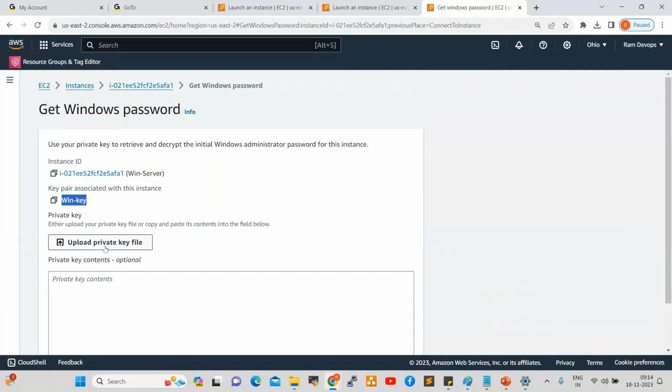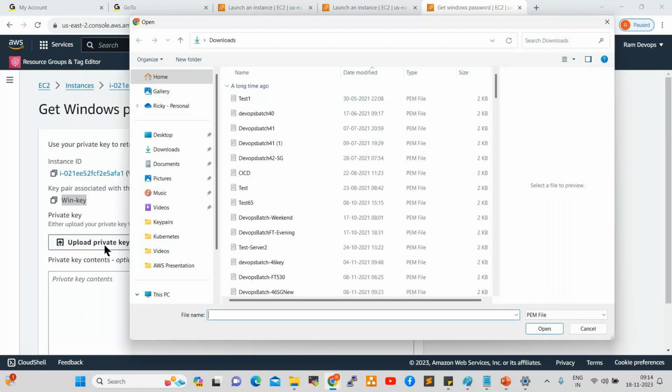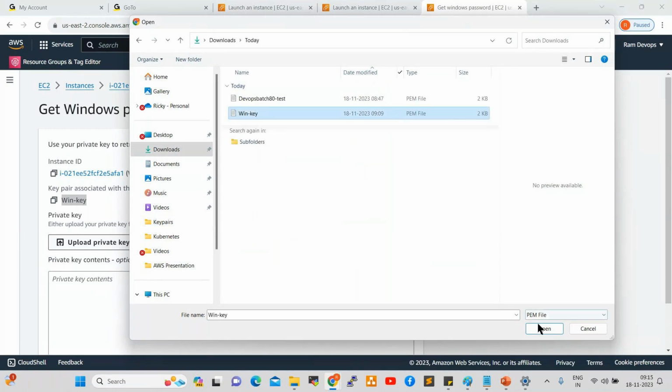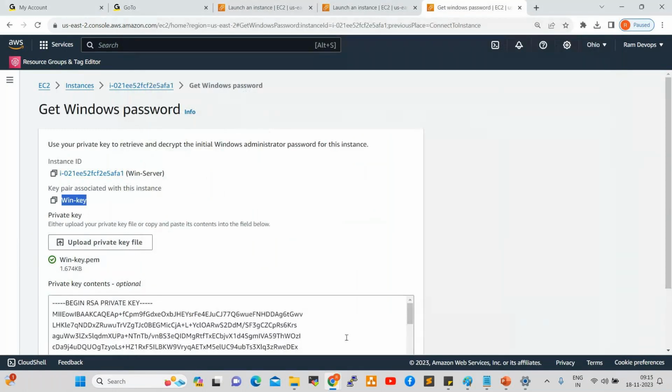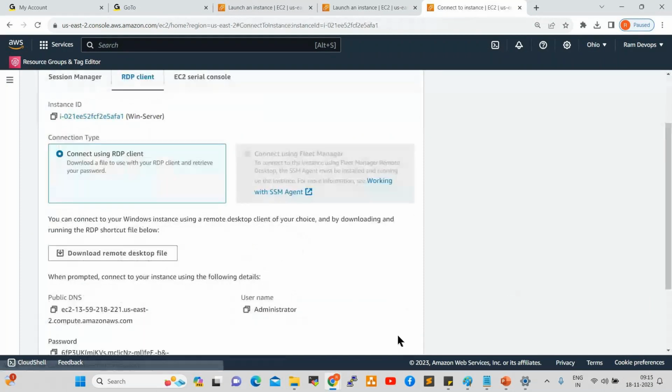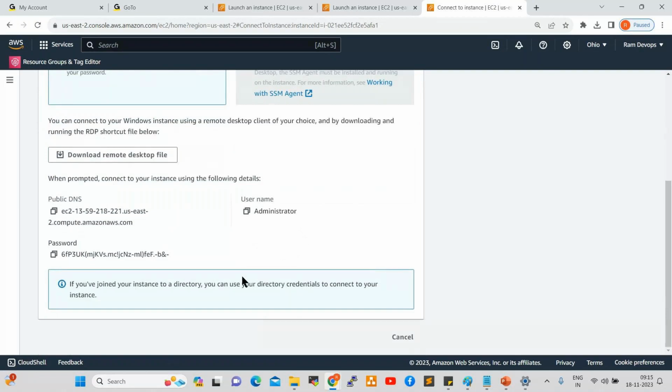Upload private key file. Click on this. You can upload the private key file, which is win key. See here, this win key we can upload here. Open this. See here, it is uploaded. Once you upload, click on decrypt password. See here, this is the password which we generated by using the key pair, right?